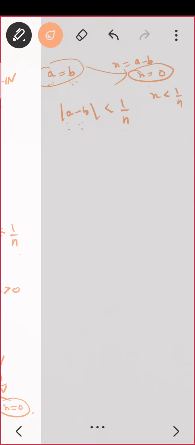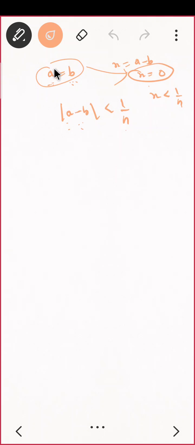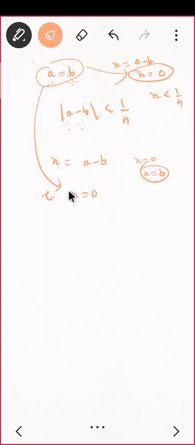So what? Now my question is to prove a equal to b. So I'll define x as a minus b. Correct? Now the question was to prove a equal to b, and now my question becomes to prove x equal to 0. If my x is 0, then a is equal to b. Do you see that? So I am changing this to x equal to 0. Now I can use my previous theorem.